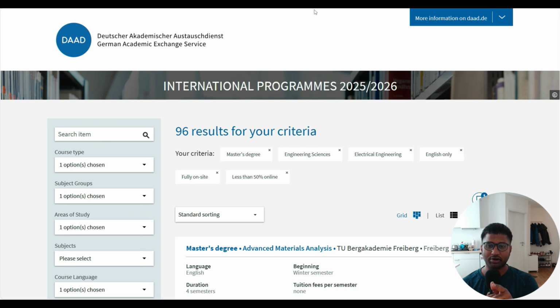And you can also see our 96 search criteria that we have already made up for electrical engineering, including summer and winter both, and less than 50% online also included, but this is as of now a complete offline course. Nothing is online complete, so no need to worry. Then full-time on-site, and tuition fees up to 5,000 euros is also considered. That's the reason there are 96 search criteria. Here also bilingual courses are included. For example, some of the courses need German B1 level as an entry requirement.